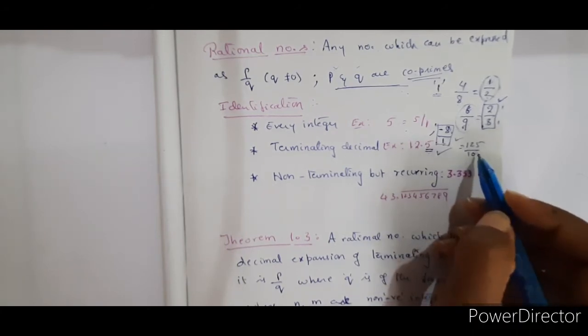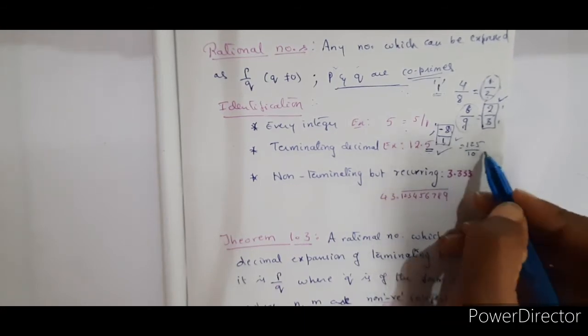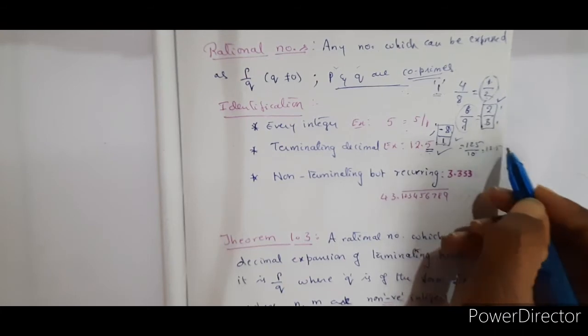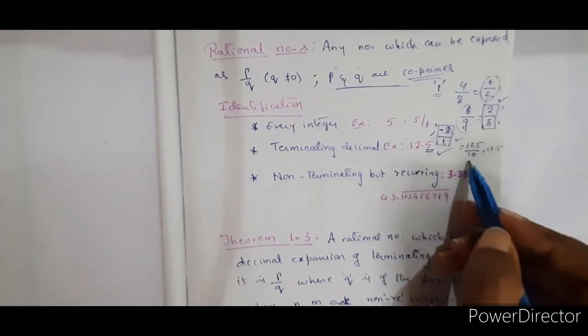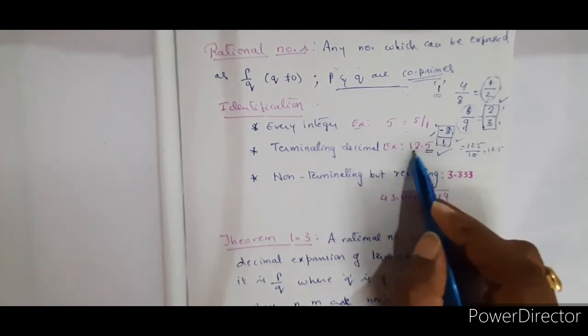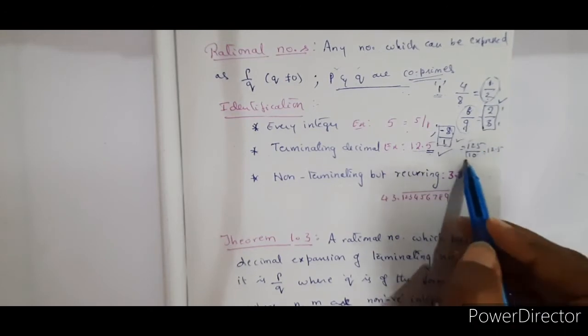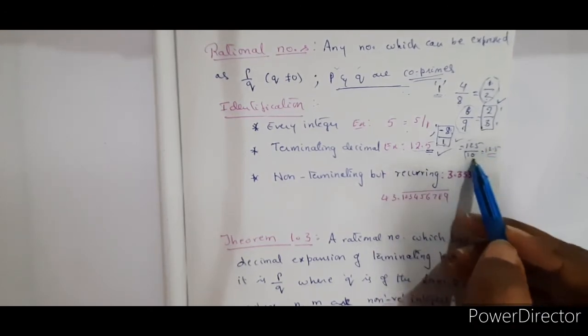Right, so if I write 125 by 10, it will become 12.5. And if I write 125 by 100, it will become 1.25. So if 12.5 has to be expressed, yes, it can be written as 125 by 10. So 12.5 is in P by Q form again.